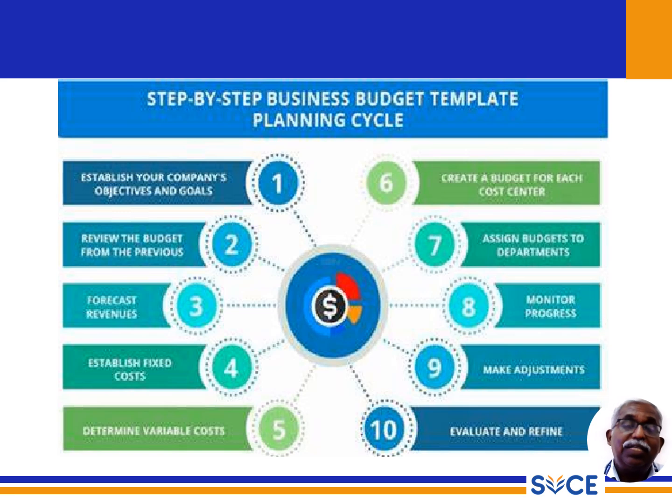Based on that, finally we need to evaluate: in total how much expenditure happened, how much is the income source, and how much is the revenue. So these are the 10 steps involved. We call it the step-by-step business budget template planning cycle, starting from establishing the objective and goals, ending with the evaluation. It covers all the points.